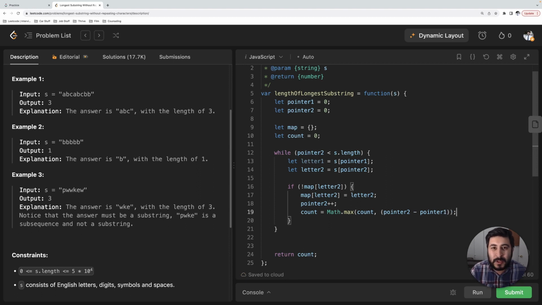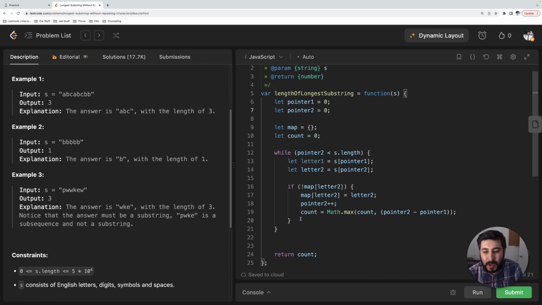So as we loop through this string, basically what we're doing is we're continually adding to pointer 2. So let's say that we're on letter C, right? Pointer 2 is now equal to 0, 1, 2, right? And 2 minus 0 is equal to 2. So we're going to continually add to pointer 2, we're going to continually add to the count, and we're going to continually check the count to see what is greater.